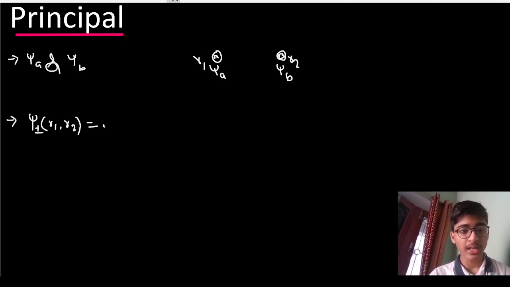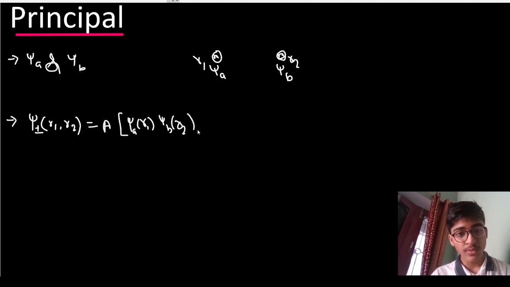Okay, let's say R1 and R2. How can we write this? We can write their wave functions collectively like A, where A is a normalization constant, as psi A R1, psi B R2, plus or minus psi B R1, psi A R2. So this is the particular expression, so that is how we can write their wave functions collectively.